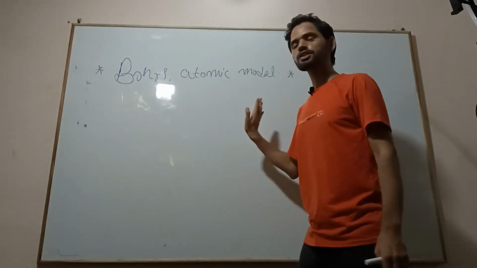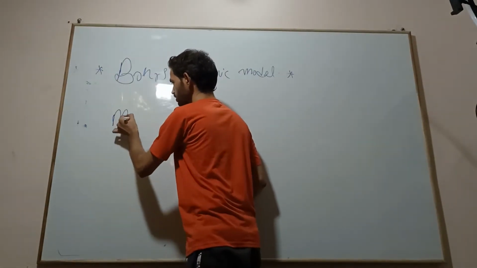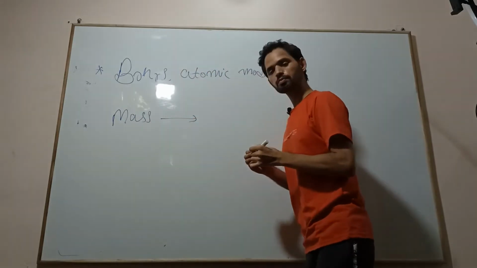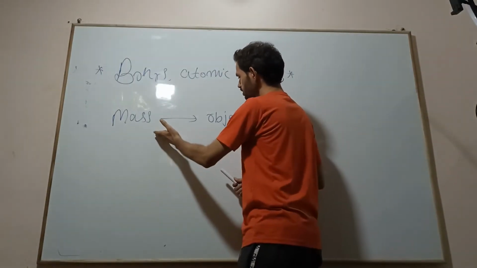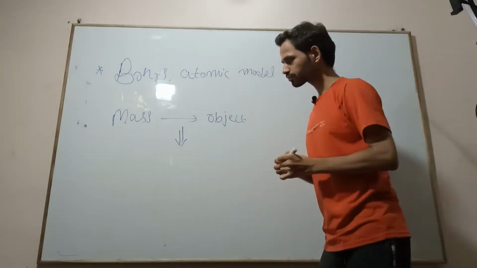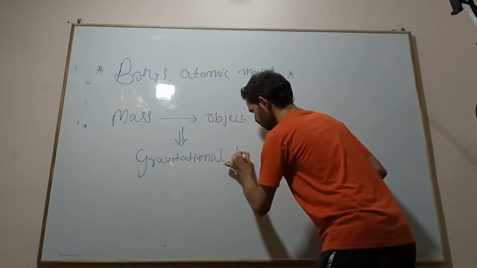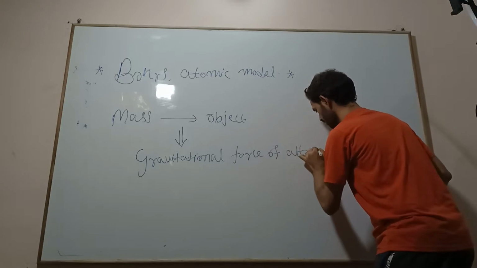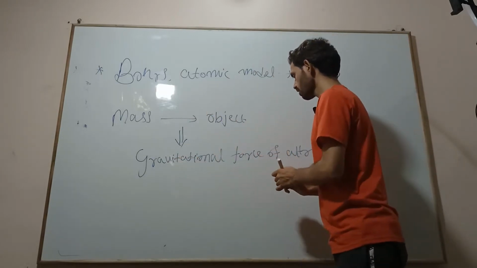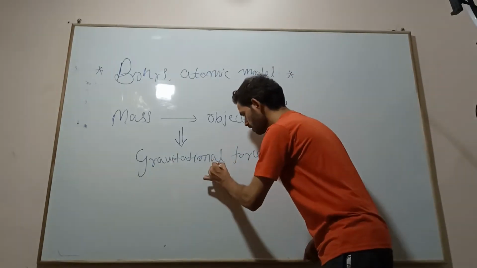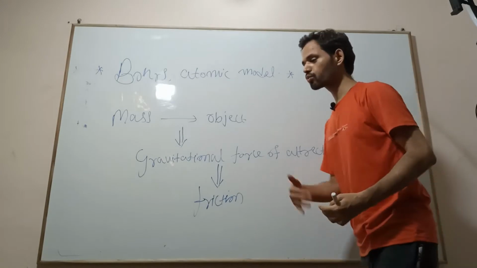Mass. Mass is the fundamental property of an object, which is responsible for gravitational force of attraction, and this gravitational force of attraction is responsible for friction. Because of friction we are able to walk from here to there.